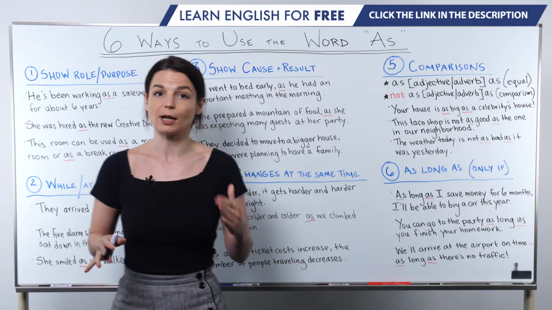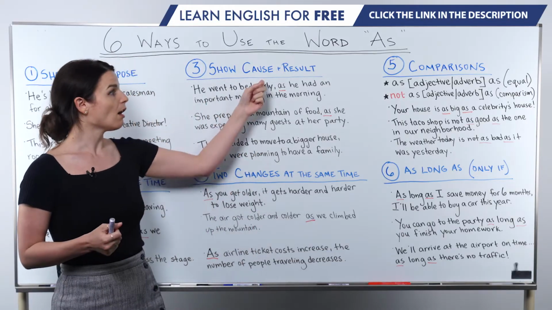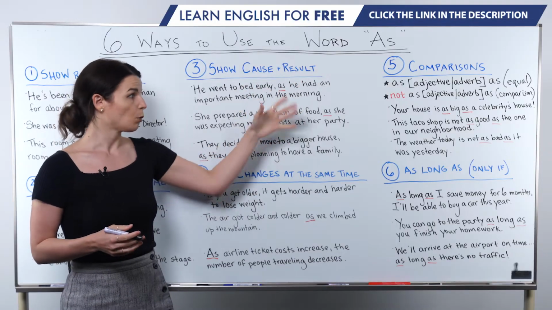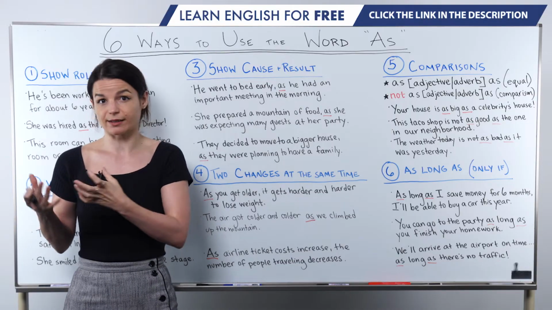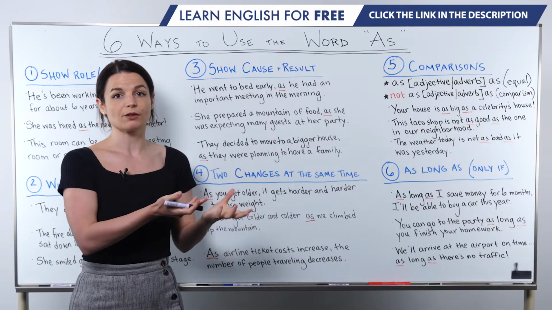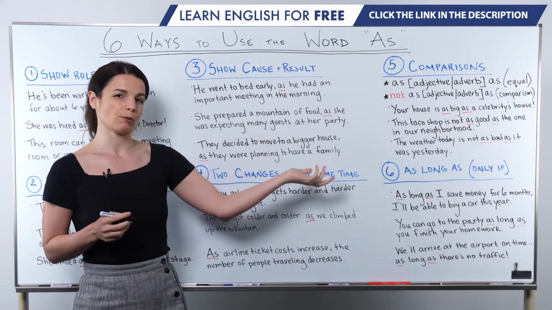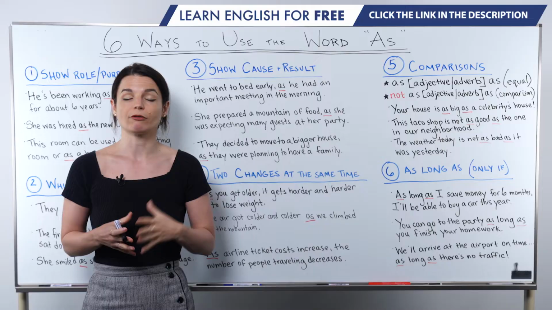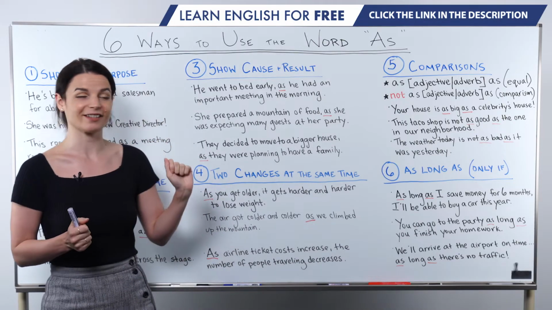Let's go to use number 3 now. So use number 3 is to express a cause and a result. So in this use, we are connecting some kind of action and that expresses the cause of something. And then we also see the outcome or the result of that thing. I want to note that this use is a little bit formal. It may even sound a little bit old-fashioned, but we do still use it from time to time, so it's important to understand this use. So let's look at the examples.